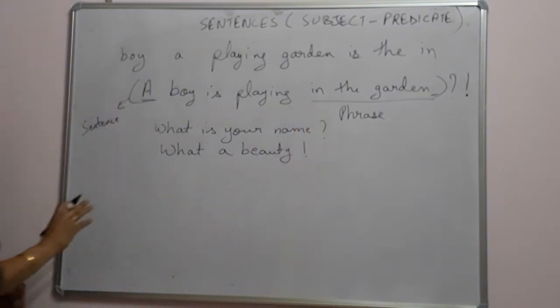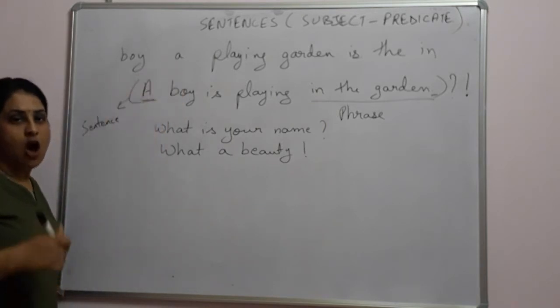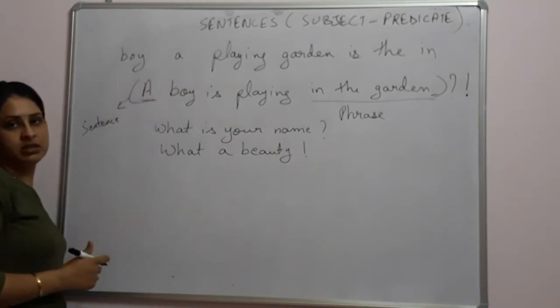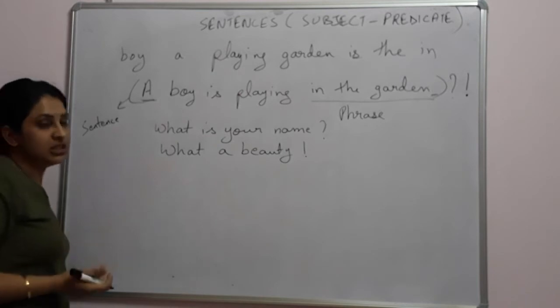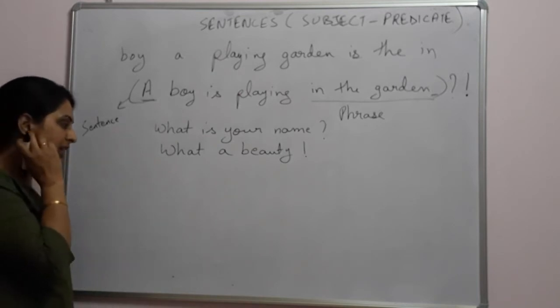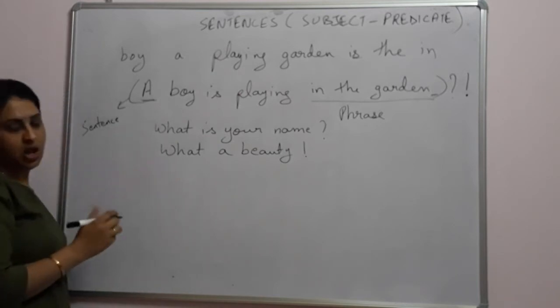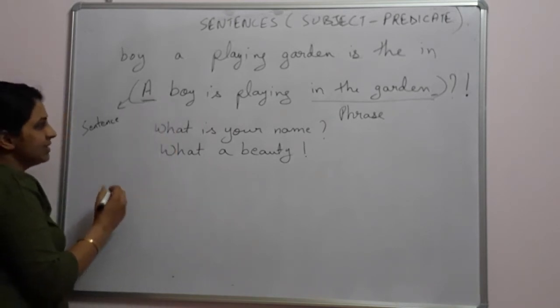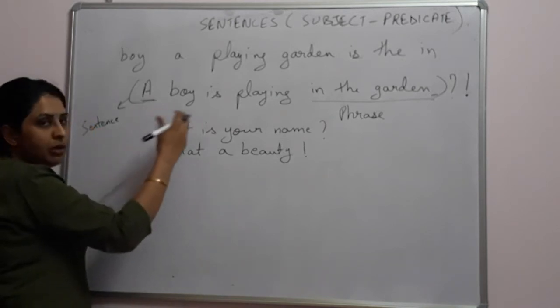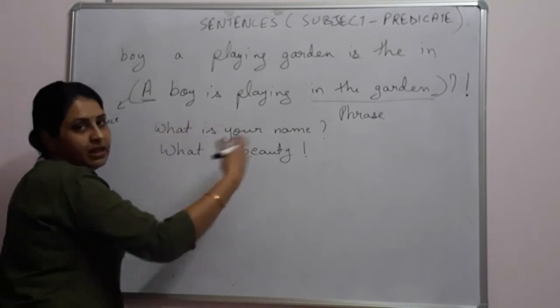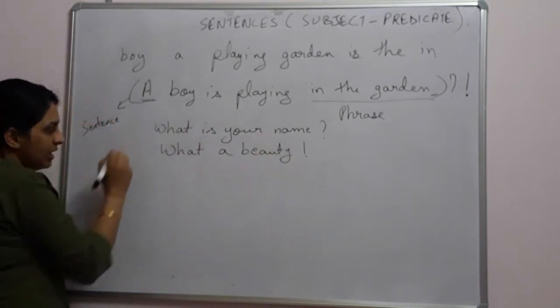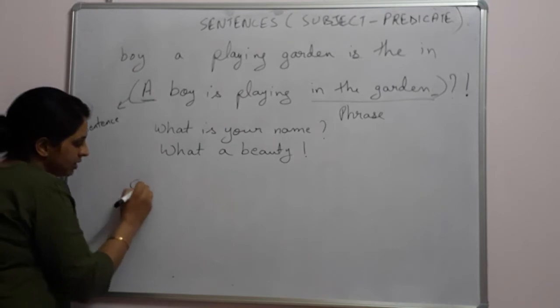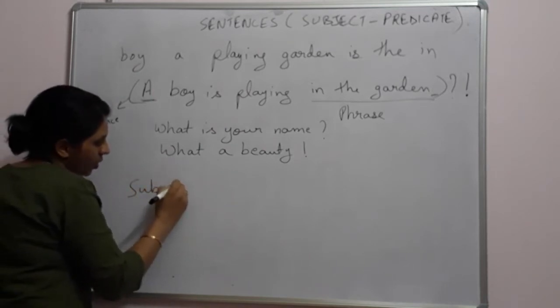Then there is a proper structure of a sentence. How do we know that it is a sentence? It might give you complete sense, but how would you know that it is giving us proper sense? What is the structure of that sentence? Well, structure means what things will come first, then after that, and then after that. So first of all, in a sentence comes the subject.